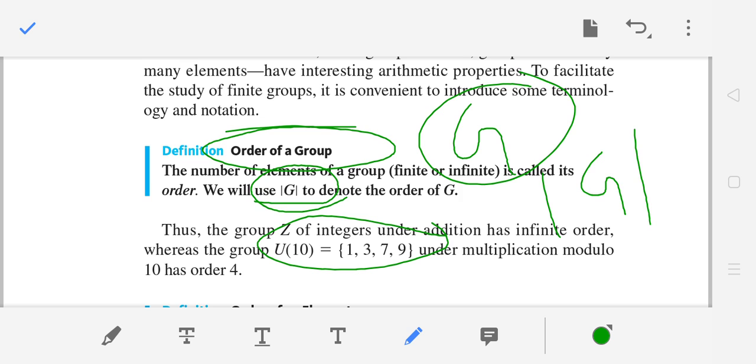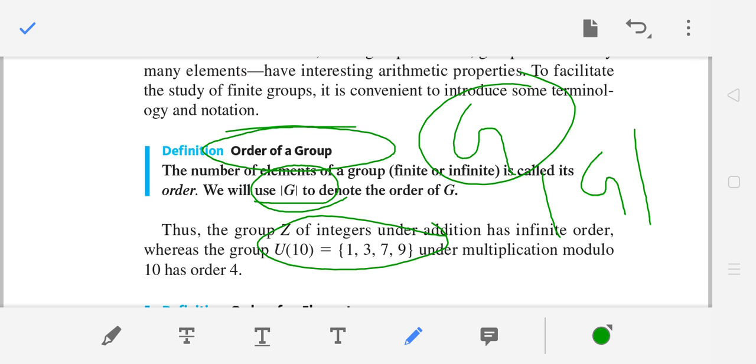Like this you are considering the elements in U10. Under multiplication modulo 10, what is its order? Its order is 4. This is the order of a group, right?